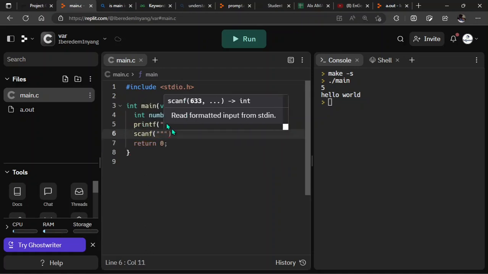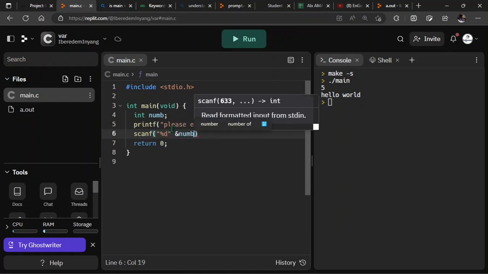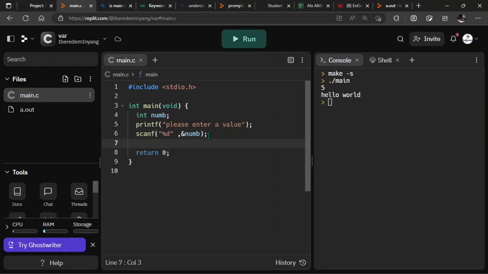All right, and then in the scanf, what I'm looking for is actually a numeric data type. So I'm going to pass in the d format specifier, and then I'm going to call in the address of the number. At this stage, you have actually grabbed the number from whoever passed the number to the program.